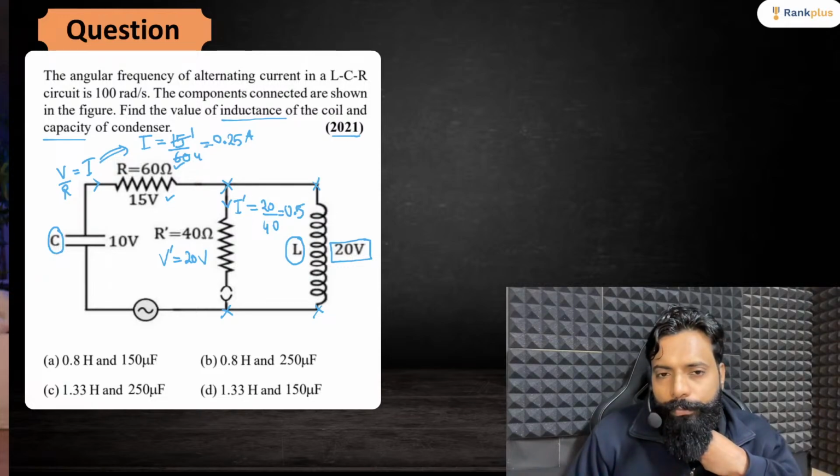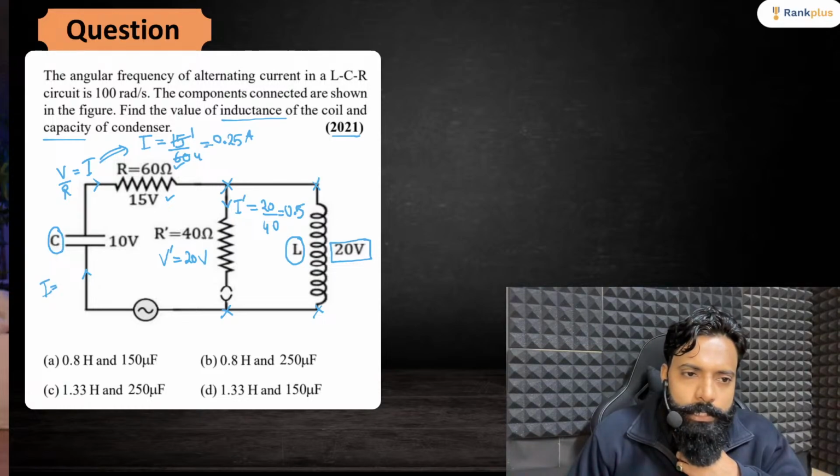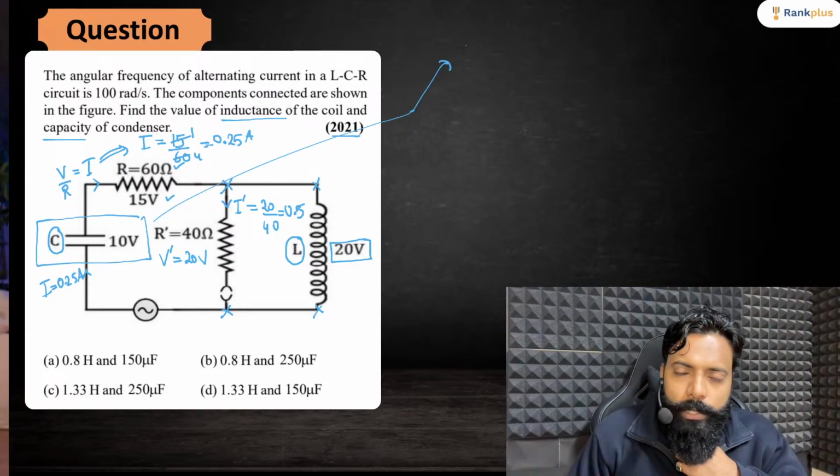Now let's move towards the next part. Here in this capacitor, I already know that the current flowing through this is 0.25 ampere. If I consider the voltage, V is equal to I times XC.